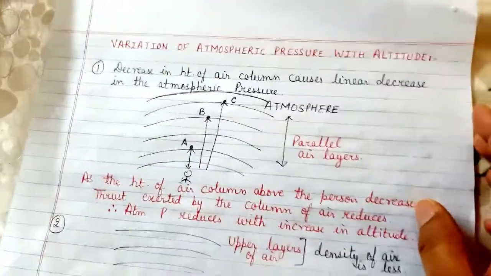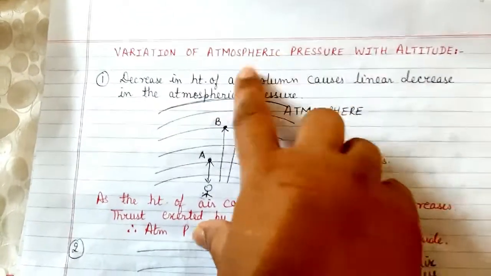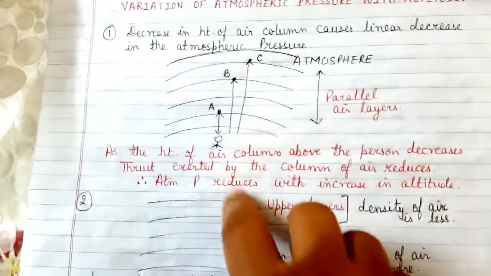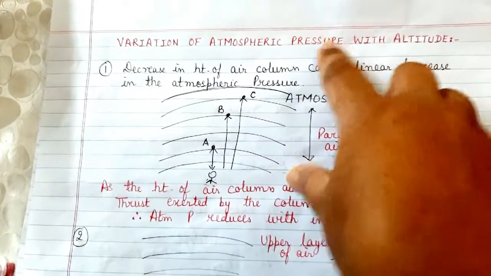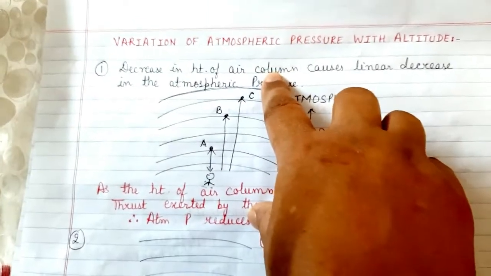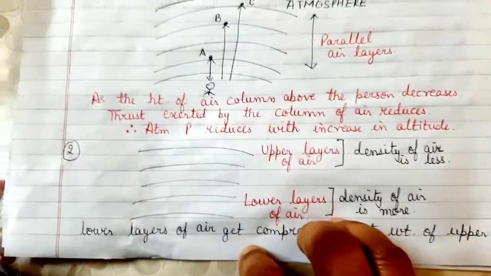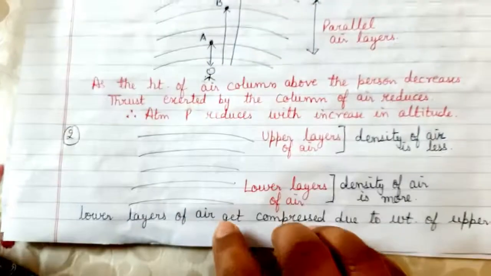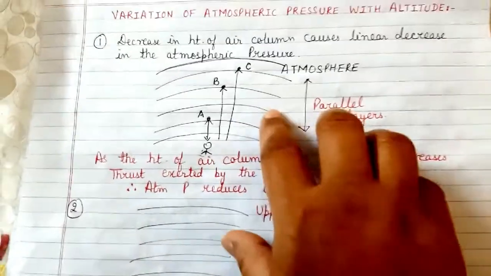The first thing we are going to pick up is how the atmospheric pressure varies with altitude. There are 2 points included in this. The atmospheric pressure depends upon the height of the air column lying above a particular person, and the atmospheric pressure also depends upon the density of the air layers. Let us look at it one by one.